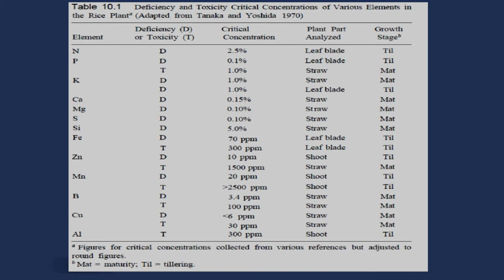Take the case of copper. Deficiency happens when it is less than 6 ppm in straw at maturity, and toxicity at 30 ppm in straw at maturity. See the difference, a very marginal difference between deficiency and toxicity. So, application or use of boron or copper or any other micronutrient should be very efficient.